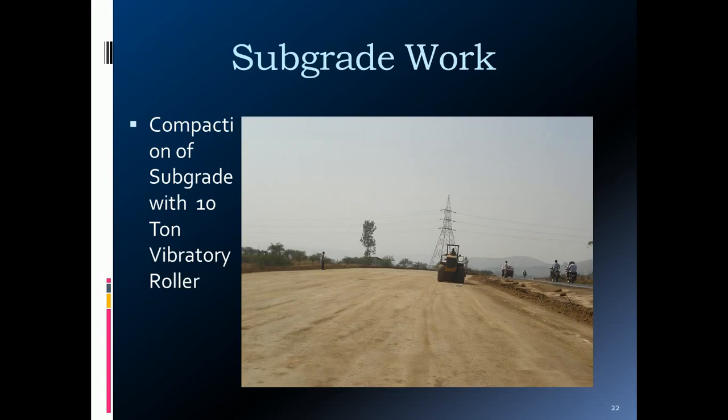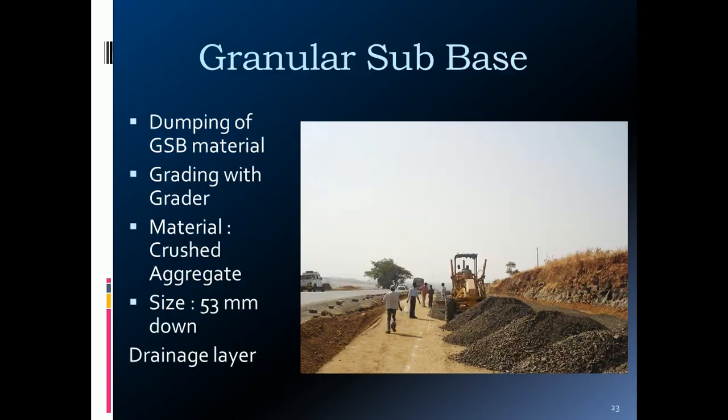This is another view of the compaction of the subgrade with a 10-ton vibratory roller. A number of passes are given, and the roller moves to and fro with overlapping of the previous passes. With such sufficient overlap, you have to roll it till the desired density is achieved in the field.